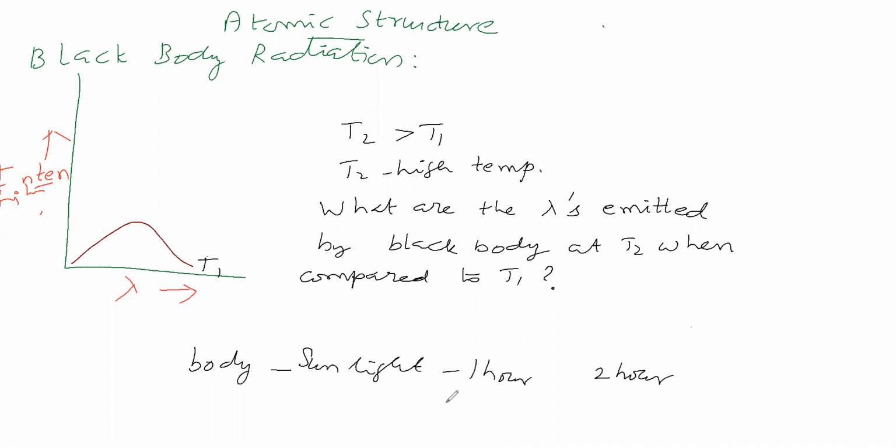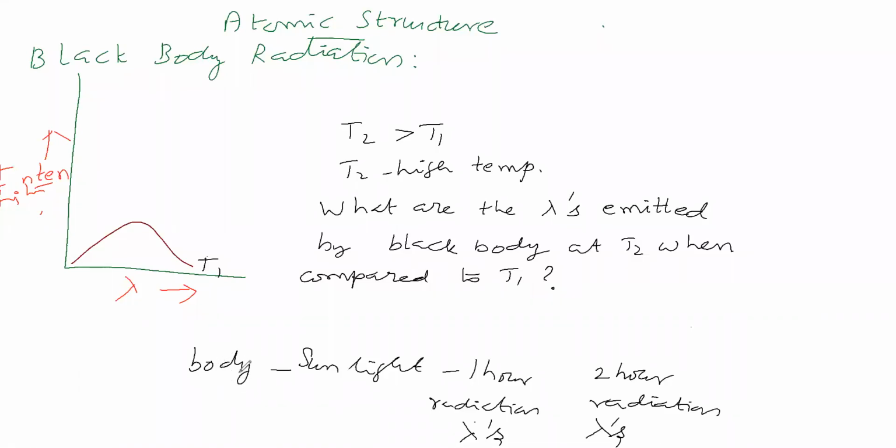In this 1 hour, our body absorbed radiation. In this 2 hours also, our body absorbed radiation. What are the wavelengths absorbed? Same wavelengths absorbed here or different wavelengths? What do you say?